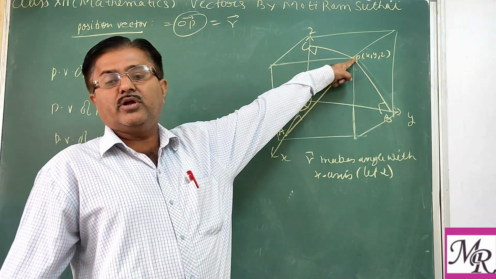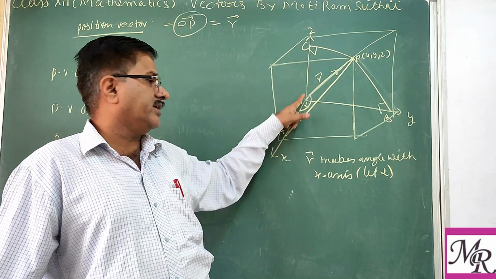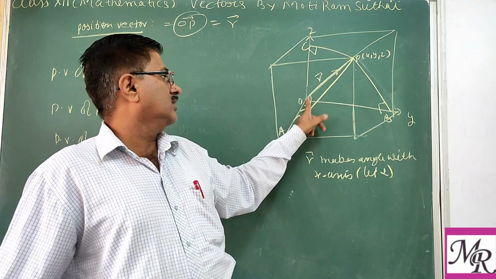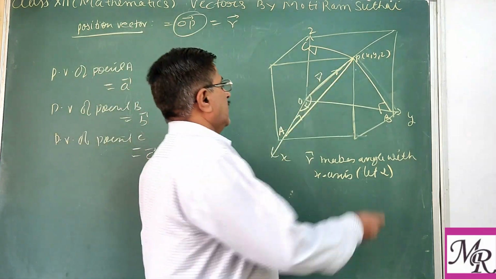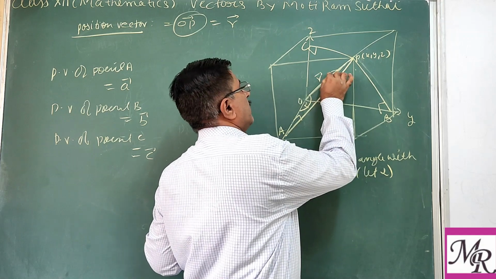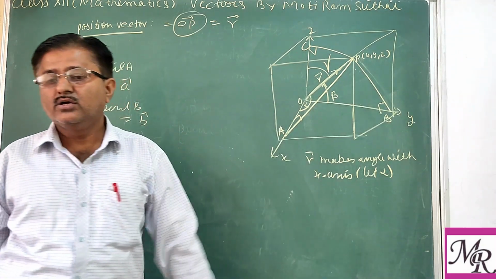Position vector OP makes an angle with the positive direction of the x-axis, that is alpha. Similarly, this OP makes an angle with the y-axis, this is beta, and with the z-axis, that is gamma.